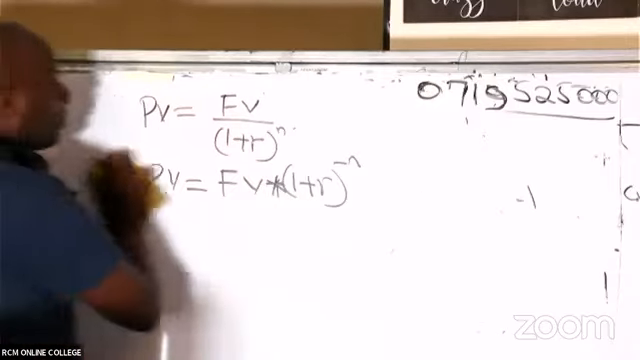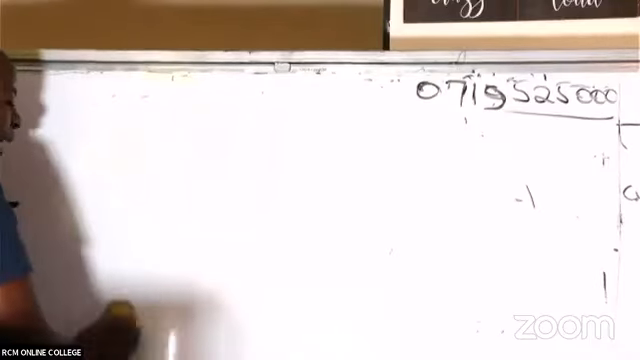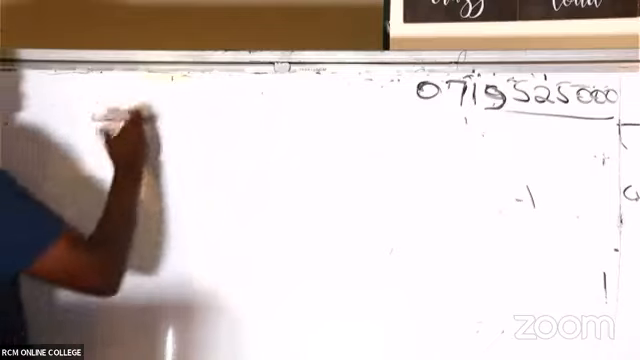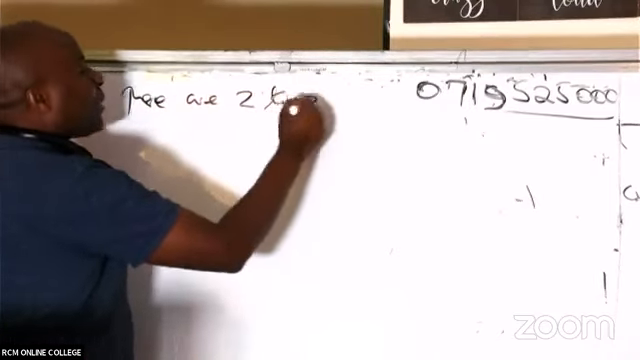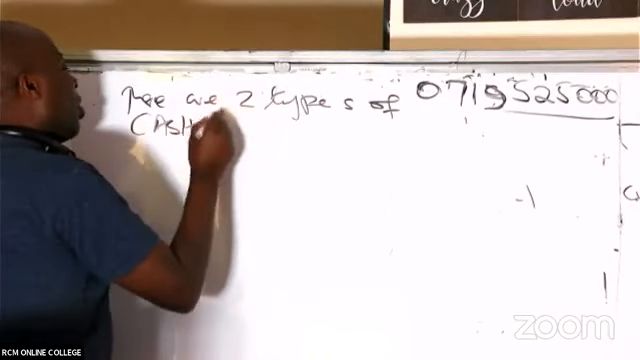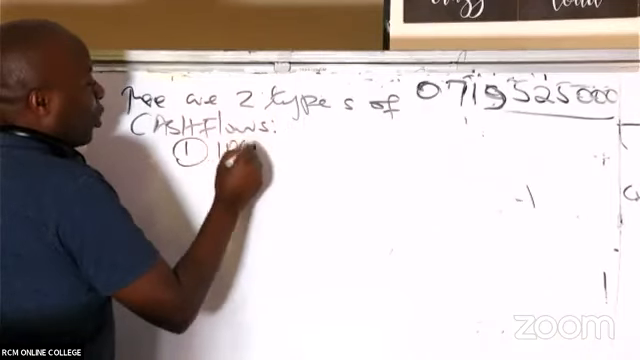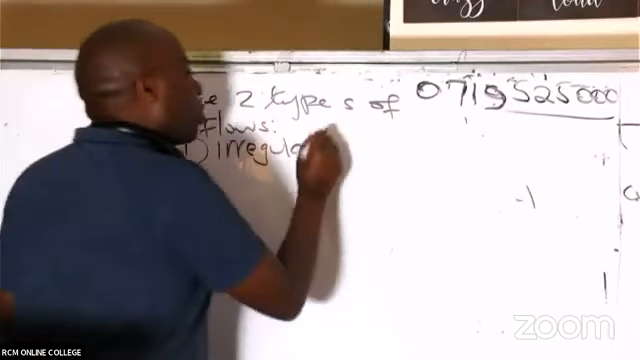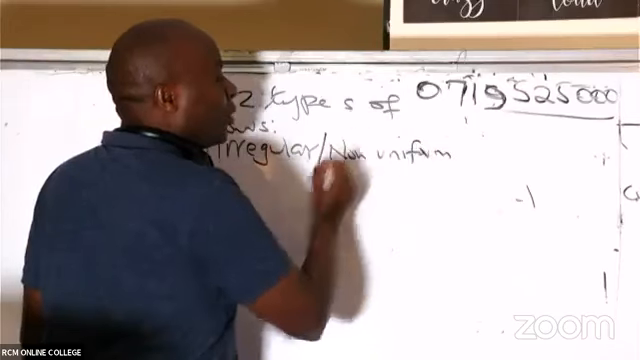Ladies and gentlemen, we have 2 types of cash flows. Once you understand this, then we are good to go. There are 2 types of cash flows: number 1, we have what we call irregular. Irregular is also known as non-uniform.